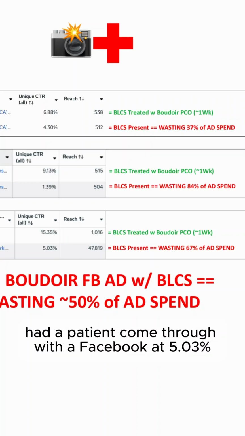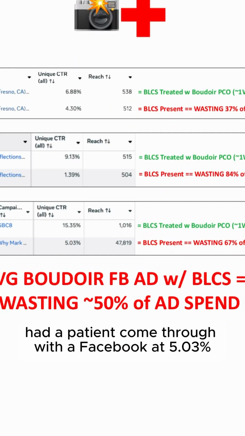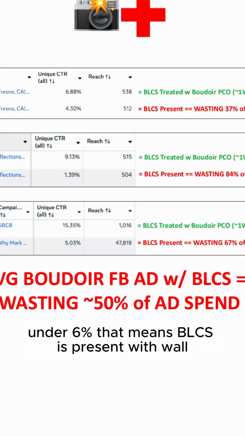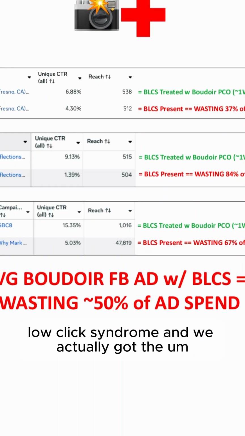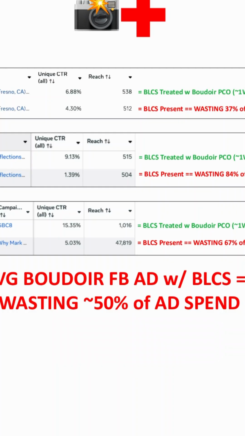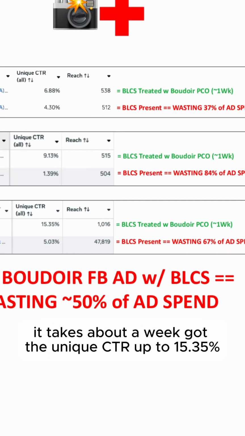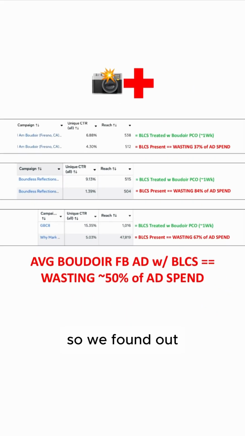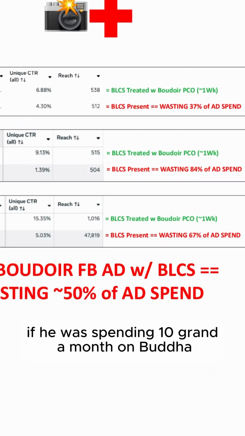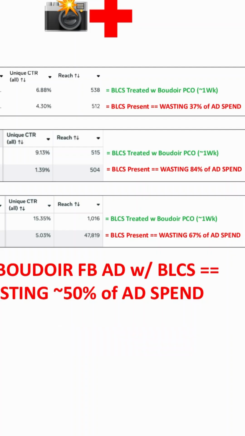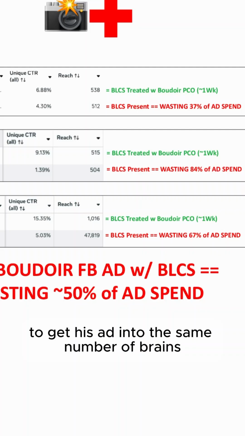Finally, had a patient come through. Boudoir Facebook ad at 5.03%, under 6%. That means BLCS is present, Boudoir low click syndrome. And we did the Boudoir Pico treatment on it. It takes about a week. Got the unique CTR up to 15.35%. So we found out the original Boudoir Facebook ad was wasting 67% of ad spend. So if he was spending 10 grand a month on Boudoir Facebook ads, now he only has to spend $3,300 a month with the Boudoir Pico treated ad to get his ad into the same number of brains.